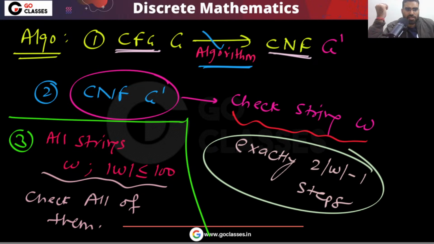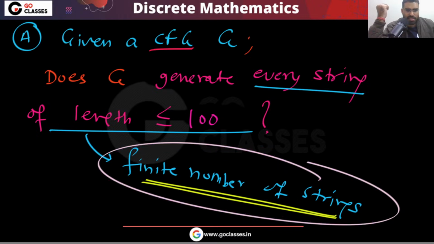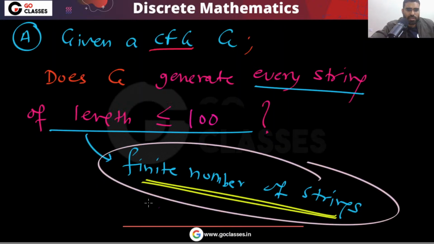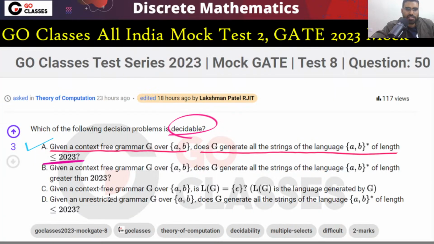All you have to do is run for exactly 2 length of W minus 1 steps. Very simple. A finite number of strings you need to check. Actually, you cannot run the string, I am not saying that. Just check all of them, whether they can be generated or not. Manually you can check. So this is decidable.